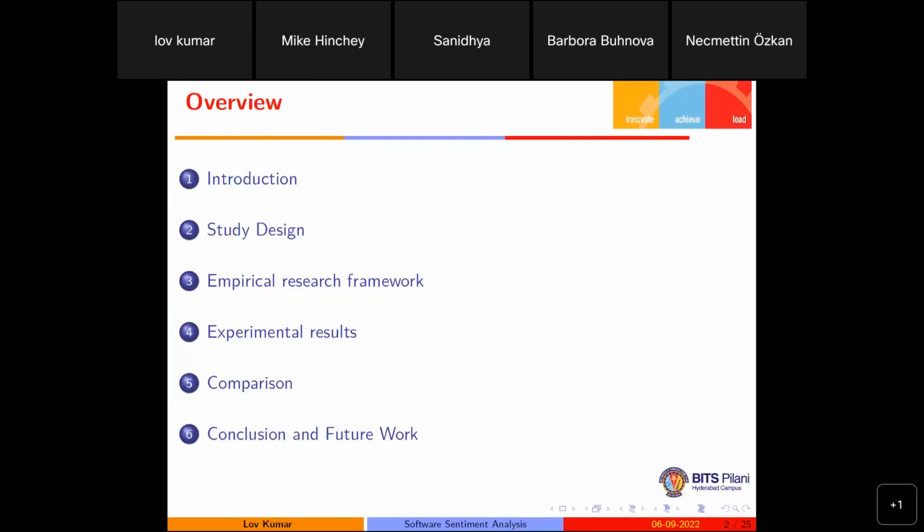So these are the seminar outlines. First, we'll go through the introduction and study design. Then we will discuss what types of framework we are using for the sentiment analysis, then experimental results. Then we are also going to compare and find the best combination of metrics. And finally, conclusion with some future work.